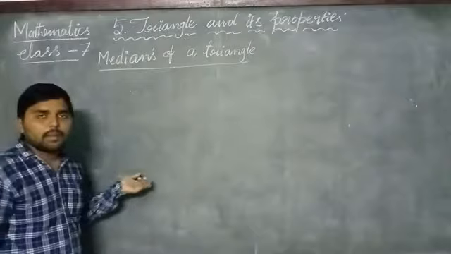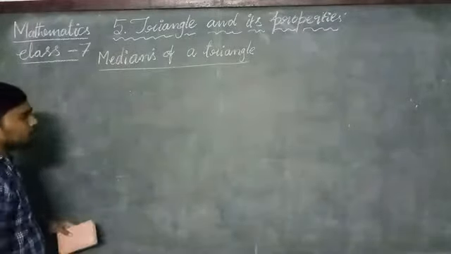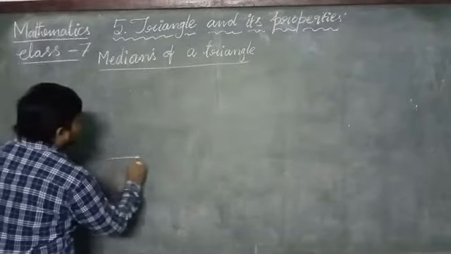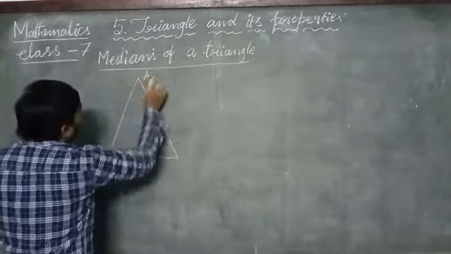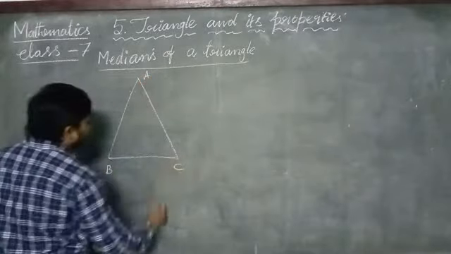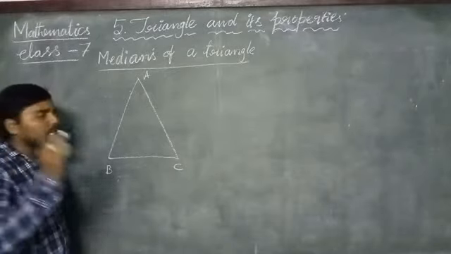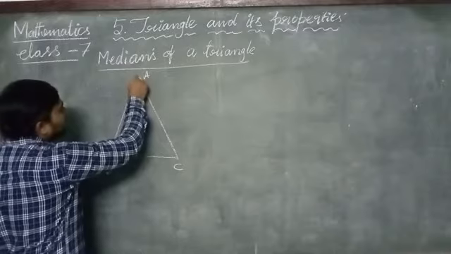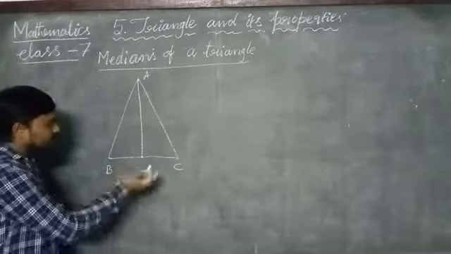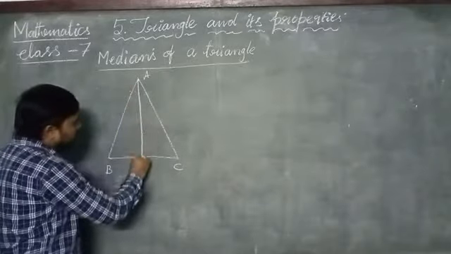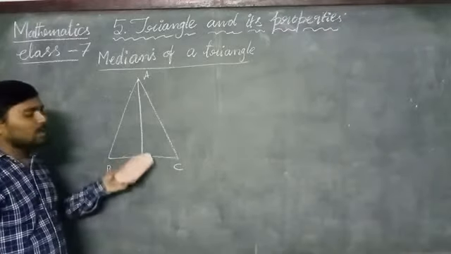How to draw a median of a triangle? Suppose let us assume that it is the triangle ABC. If you draw the line segment from the vertex A to the midpoint of BC, then it is called a median. It is called one of the medians.